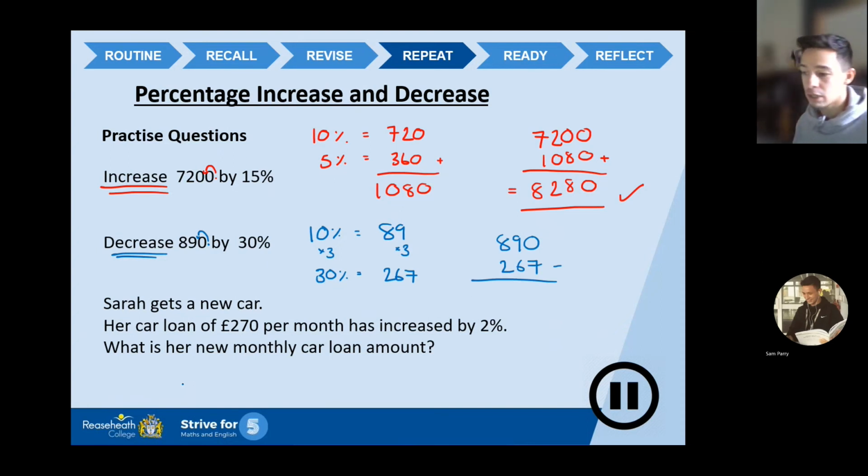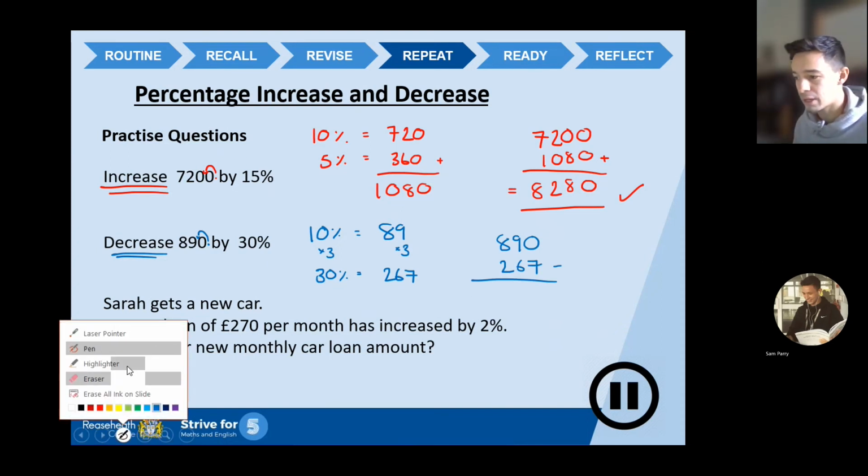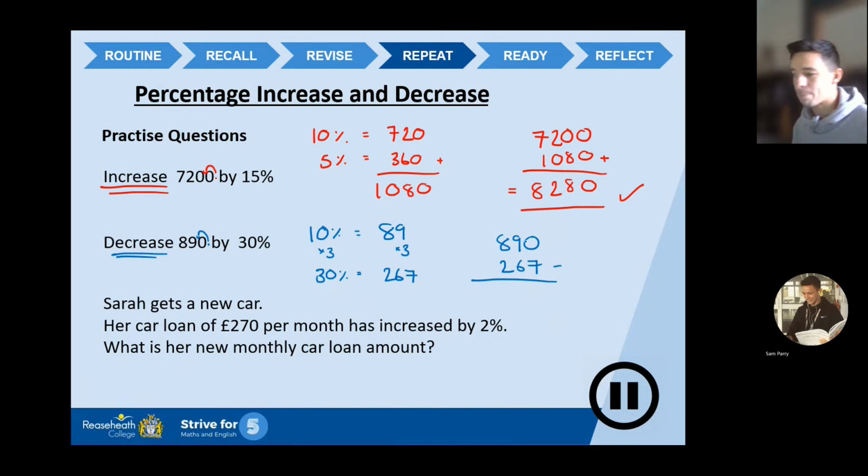267. And then let's just, for non-calculator purposes, focus on how we will do this on a non-calculator exam. Right, 0 take away 7, I'm going to struggle to do. So I'm going to borrow from the left. The 9 drops down to an 8, and the 1 that I've taken, I'm going to put up here. 10 take away 7 is 3, 8 take away 6 is 2, 8 take away 2 is 6. 623. Perfect. And let me put a little underline under that. There we go. That is my final answer.